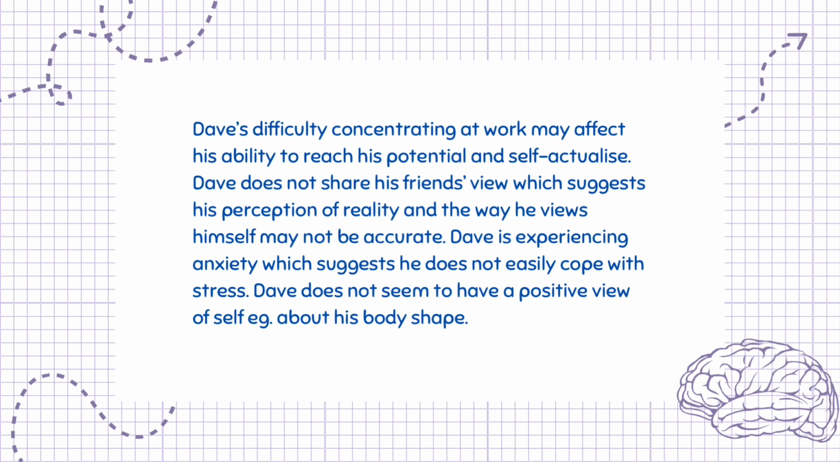Dave's difficulty concentrating at work may affect his ability to reach his potential and self-actualize. Dave does not share his friends' view, which suggests his perception of reality and the way he views himself may not be accurate. Dave is experiencing anxiety, which suggests he does not easily cope with stress. Dave does not seem to have a positive view of self, e.g. about his body shape.